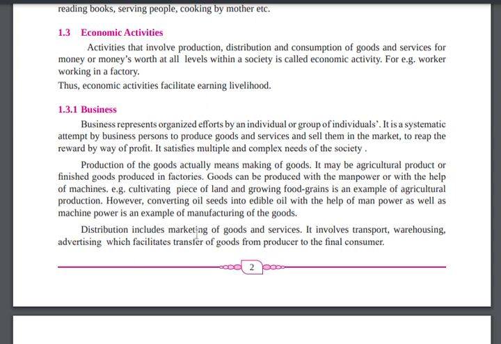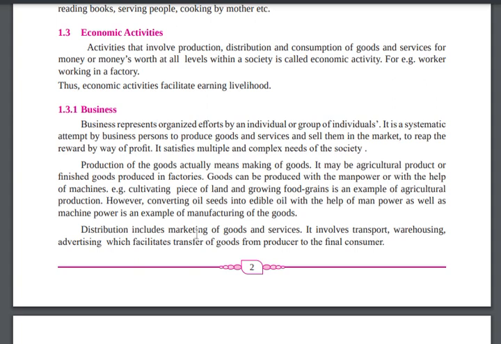A farmer cultivates the land and grows food grains. However, converting oil seeds into edible oil with the help of manpower as well as machine power is an example of manufacturing of goods.